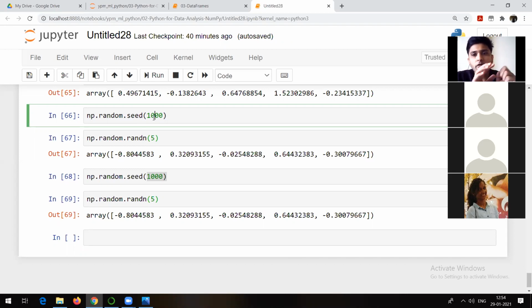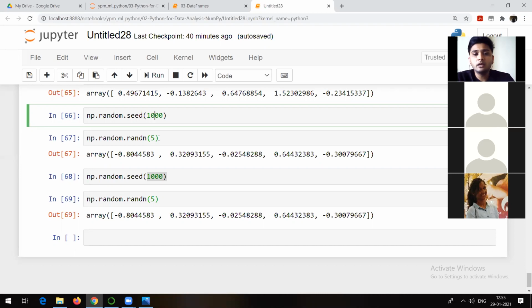Suppose I have 500 records in my data. Out of 500 records, generally what we do is take 70% of the data as training and 30% as testing. Again, why 70-30? I will talk about that in detail. It's not a hard and fast rule that it should be 70-30. So 70% of 500, that is 350 records, I will take as training data. Now, those 350 records which I am going to use to train the model with the help of some machine learning algorithm like linear regression, support vector machine, or any other algorithm like decision tree, should not be in sequence. They should be random, right? So they should be random, but in what fashion?